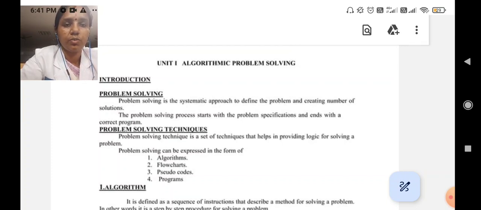Problem solving techniques. What are the problem solving techniques? Here, the problem solving techniques are defined as a set of techniques that help in providing logic for solving problems. What are the techniques? Algorithms, flowcharts, pseudocodes and programs. Algorithm.